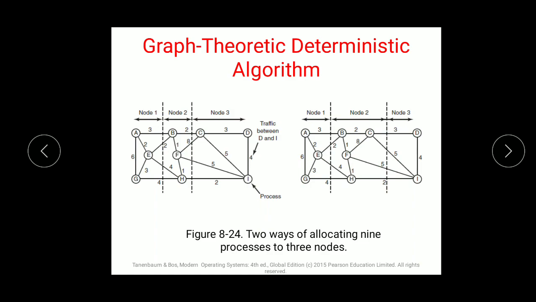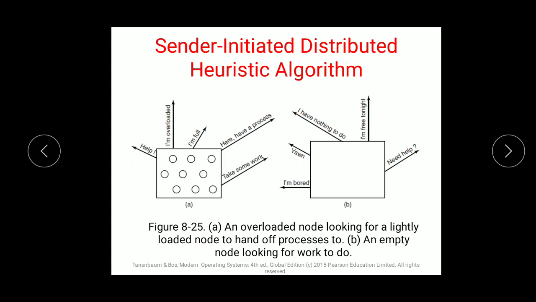Suppose all memory and CPU constraints are satisfied, it is the enhanced option as it requires less communication. It's the best option if there is certain sharing of memory and CPU constraints, because of which we can solve this problem. So next is the sender initiated distributed heuristic algorithm.